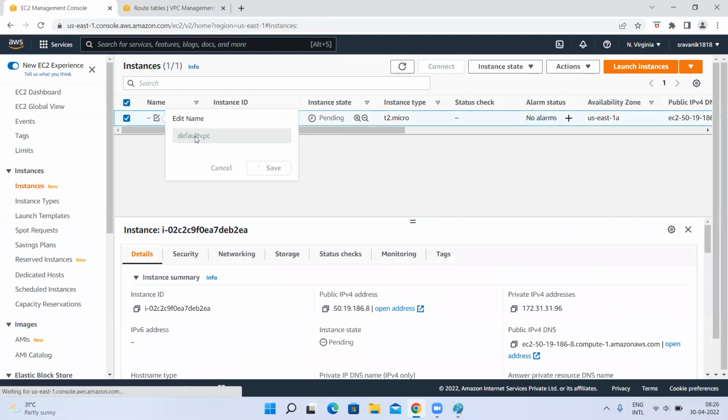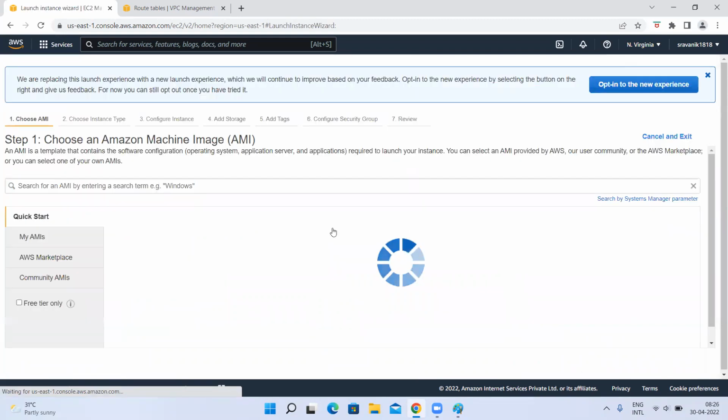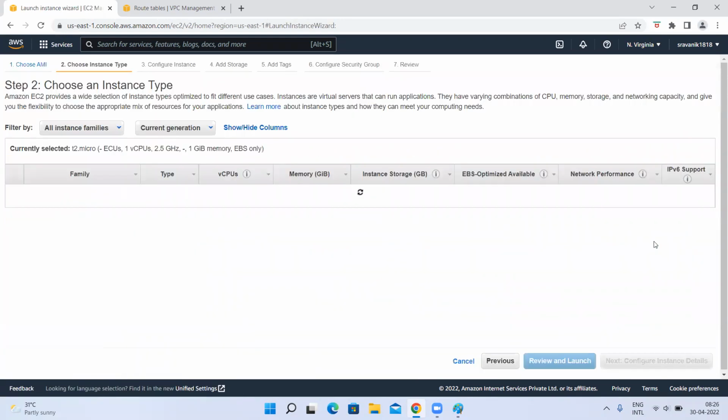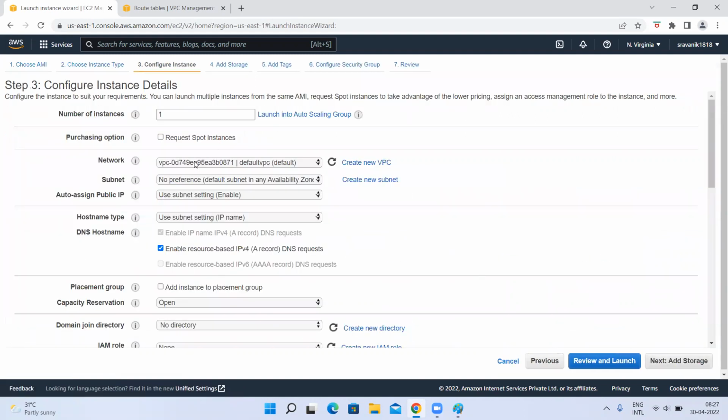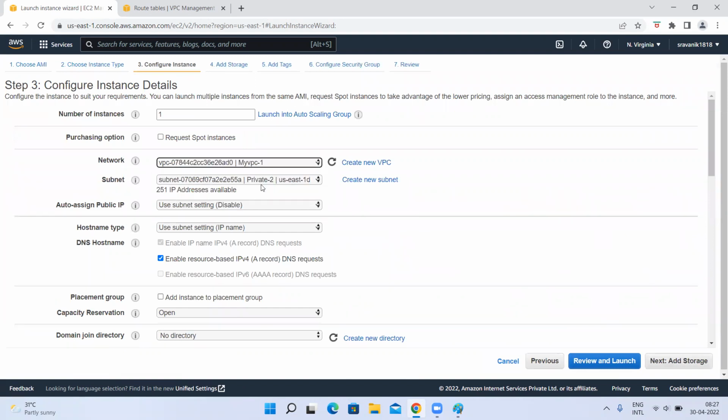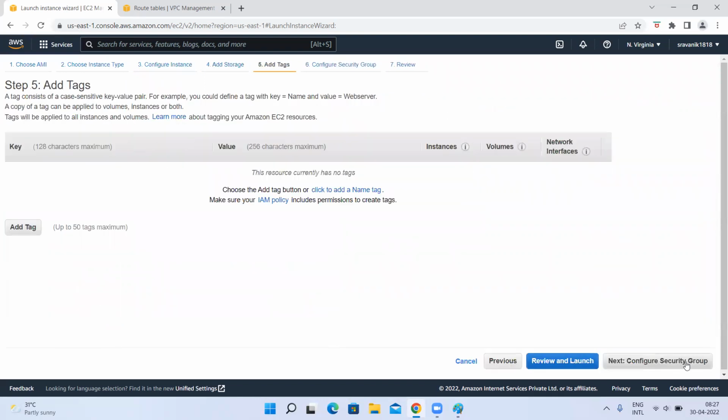This is created in the default VPC. I'm going to create one more. So now I'm creating the other one in my VPC. A public one or anything you can create, for example, private. Let me enable the public IP address. No problem, you can communicate with that. So let me give this public IP.